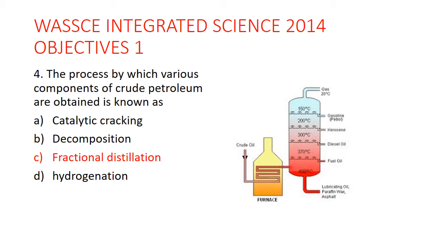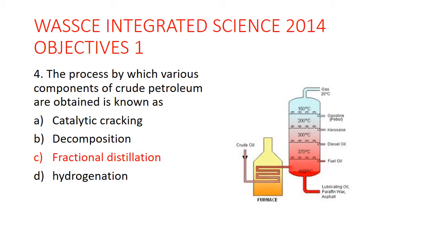Look at the illustration on the slide, and then the various components, because they have different boiling points, will not all just evaporate out of the furnace at a go. No, every component, when it reaches its boiling point, will turn to vapor, and then will get into the chamber, and then because it's now in a vapor, it will be condensed from the vapor form to a liquid form.